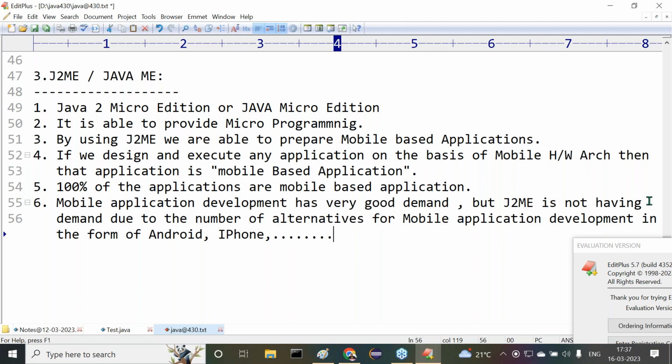So at present, nobody is learning J2ME. Even people are not aware that J2ME is a part of Java. This is the situation of J2ME now. So there is no need to learn it, not even to be aware of J2ME. Now we are able to understand these overall concepts, and all of you are getting clarity.